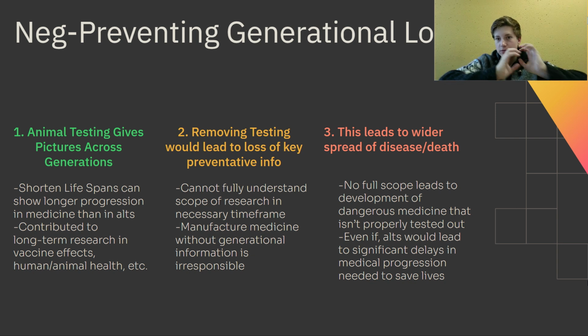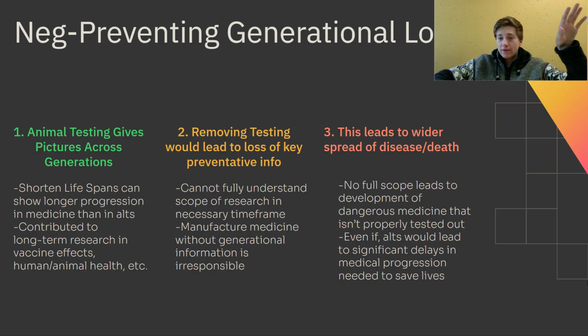Specifically, research done with these types of animals contributes to long-term research for vaccine effects for animal and human health. When we create a vaccine, we test a number of following generations on a species to understand how that vaccine affects all of the following generations. Stick with me here. Second idea here is that removing testing would lead to the loss of key preventative information, that we can't really understand the scope of research, of vaccines, of disease, of medical advancements for generations in necessary timeframes.